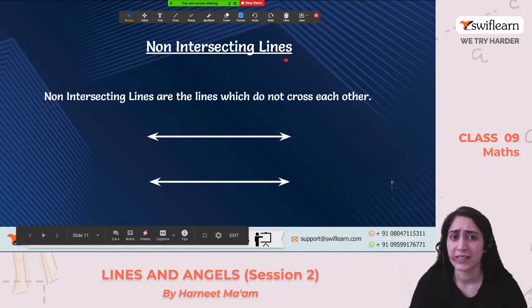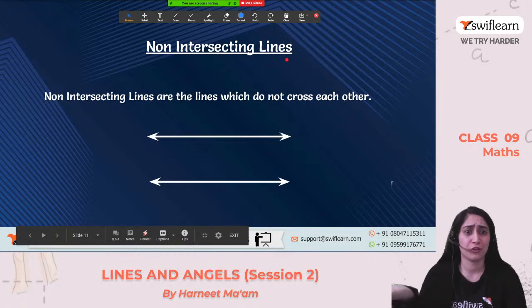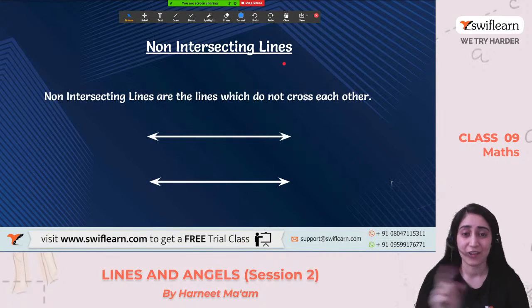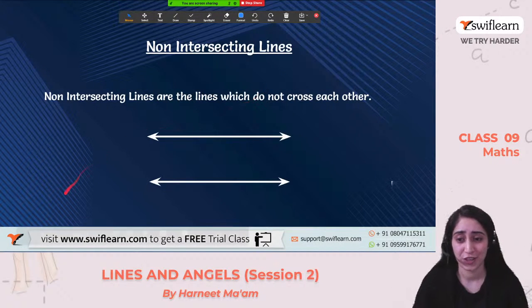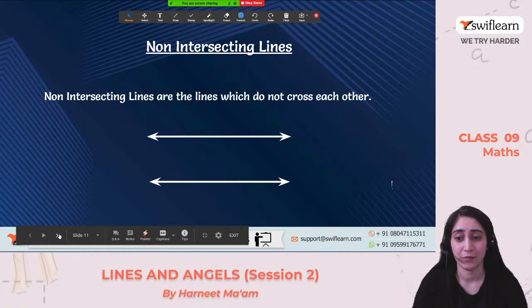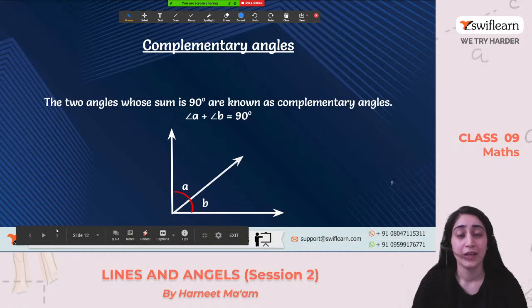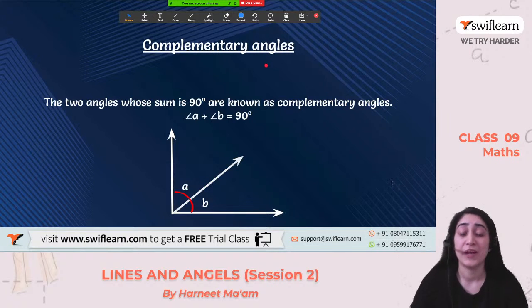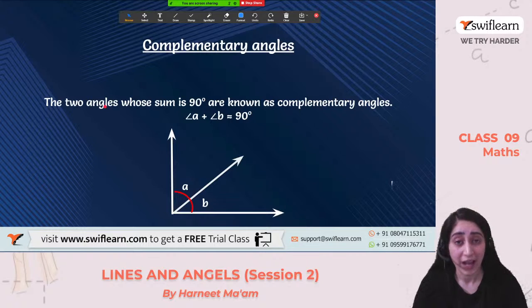And non-intersecting lines, pretty easy, right? Which do not meet. Just opposite. Intersecting lines meet and non-intersecting lines do not meet each other, right? Okay, moving on to the next one. Now coming to what are angles. So there are complementary angles and one more is supplementary angles. So let's see different types of angles.